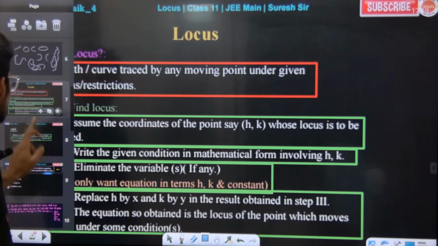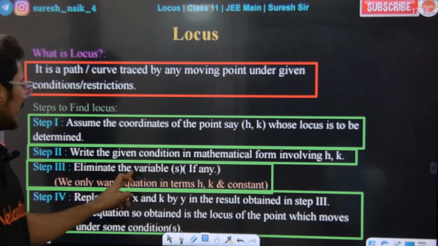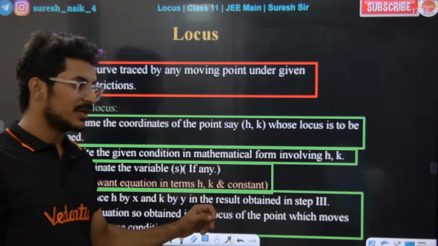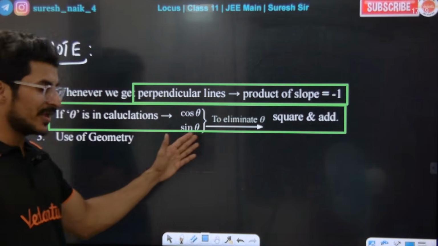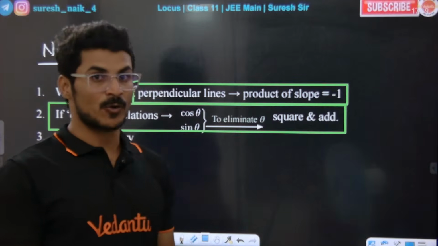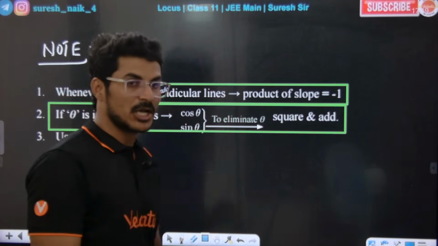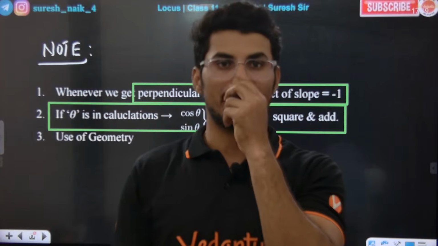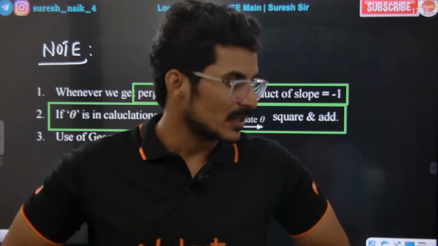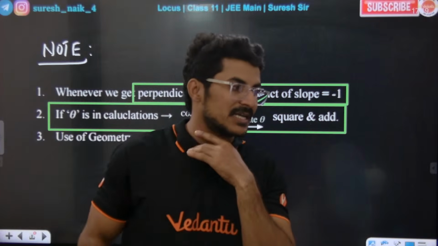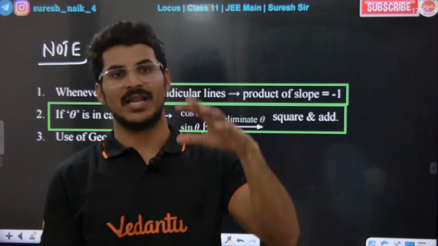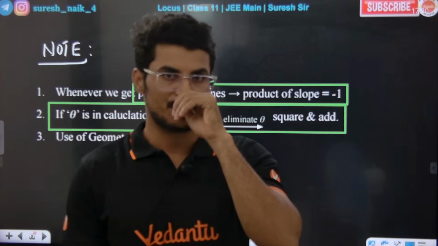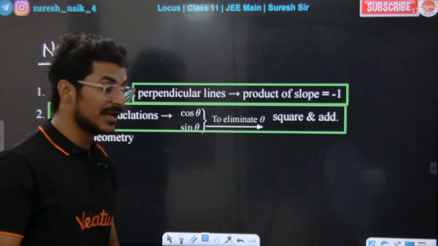Look, step number 3: eliminate the variables, if any. Theta is some unknown variable here, and we have to eliminate that theta. How do we do it? Look, sin theta and cos theta have come. You tell me what to do to eliminate that theta. Okay, if we have equations in sin theta and cos theta, then to eliminate theta we need to do squaring and adding. Okay, how does squaring and adding work? Look.